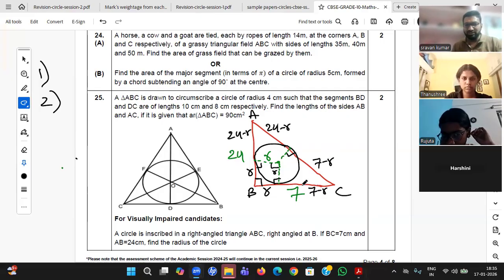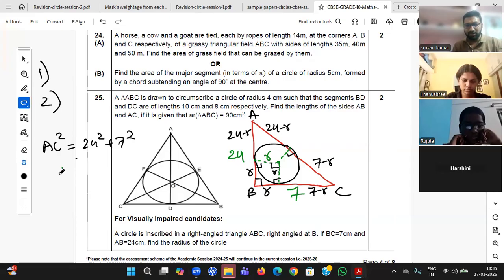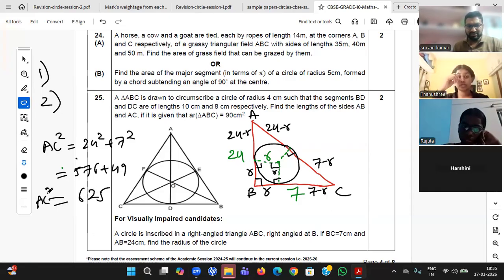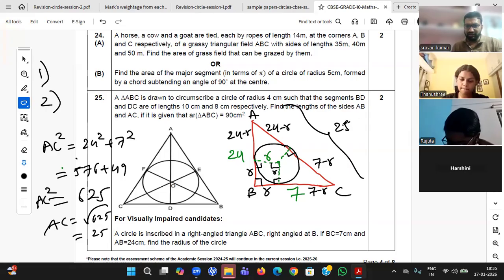So, this is 24, this is 7. What will be the hypotenuse? AC square equals 24 square plus 7 square. 576 plus 49, that is 625. So AC square is 625. What will be AC? Root of 625, that will be 25. That's all. Now, this is 25.